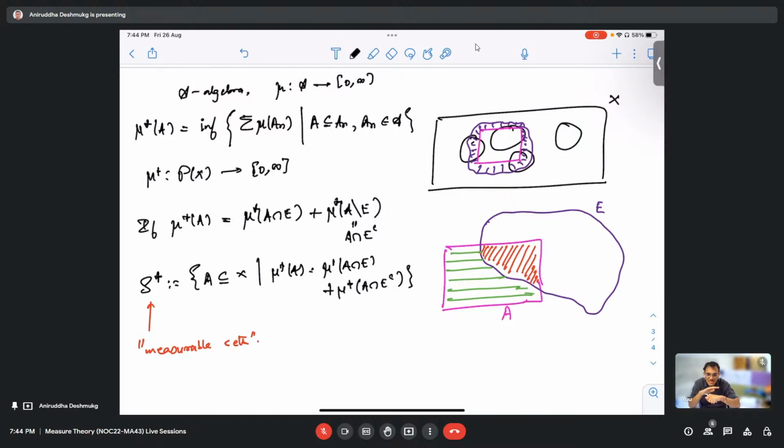Okay. I think that was about it for me. See, there are some intuitions to be followed. One of the intuitions is that if we don't know how to measure something, then let us take a cover and measure that cover. Then let us shrink that cover. That gives us the outer measure. The second intuition that we should follow is that we expect that the measure, whatever way we measure, this red shaded portion and green shaded portion should give us the entire array. If we just follow this, we get S star.